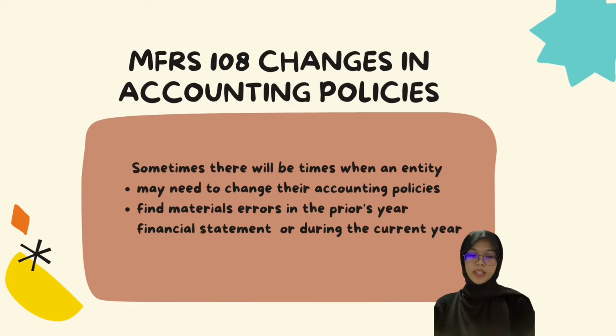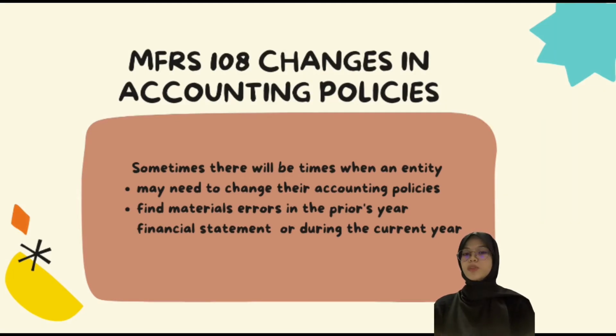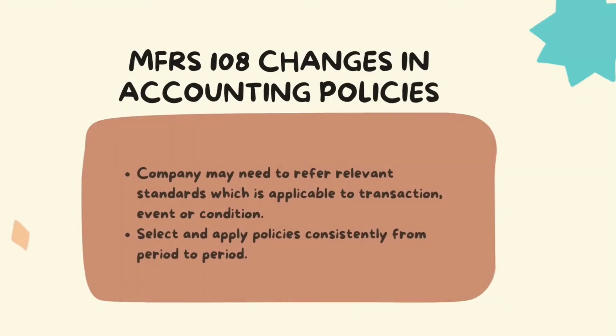Assalamualaikum, my name is Nur Akina binti Abdigani and my matrix number is 277985. I will continue to explain the disclosure of MFRS 108, changes in accounting policy, and MFRS 110, events after the reporting period. For MFRS 108, sometimes there will be a time when an entity may need to change their accounting policies and estimates or find a material error in the prior year financial statements or during the current year.